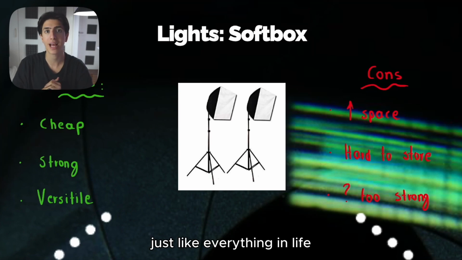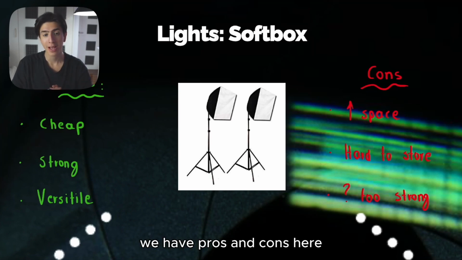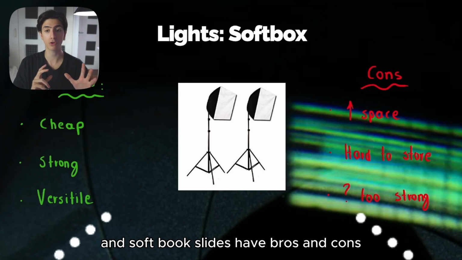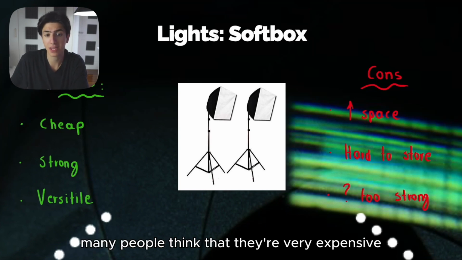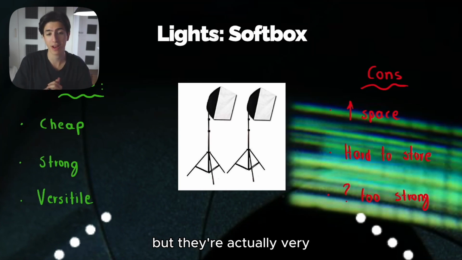So let's analyze each and every one of those light categories. Obviously, just like everything in life, we have pros and cons here. And softbox lights have pros and cons. What are the pros of softbox lights? Okay, they look professional, all right? Many people think that they're very expensive, but they're actually very, very cheap.